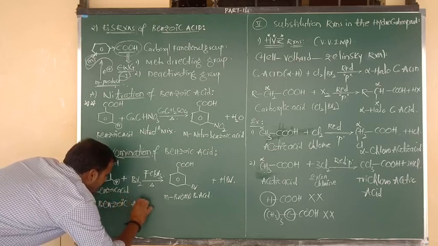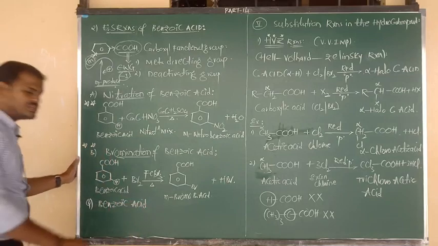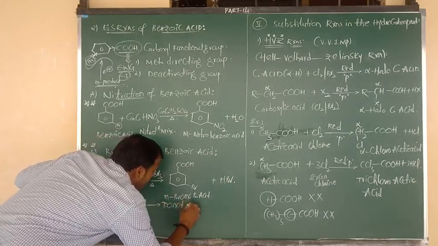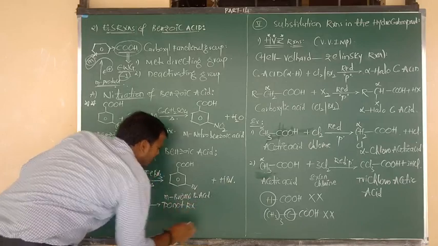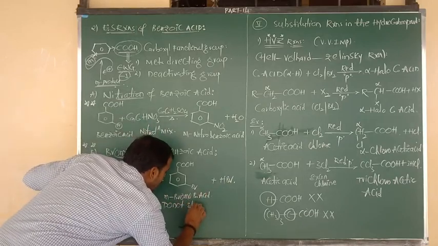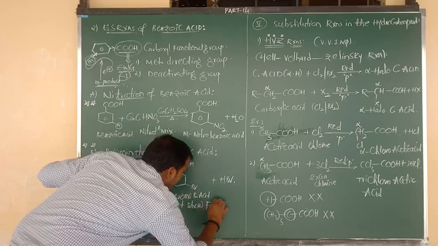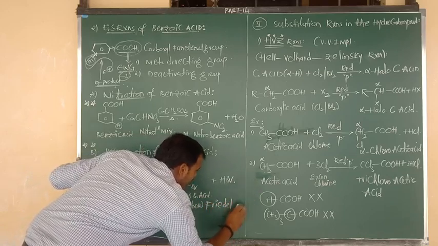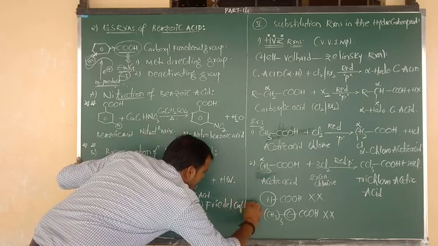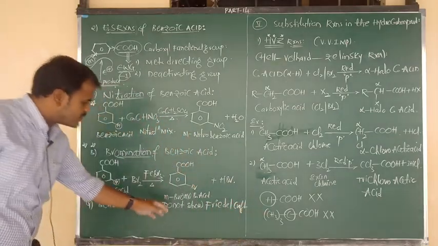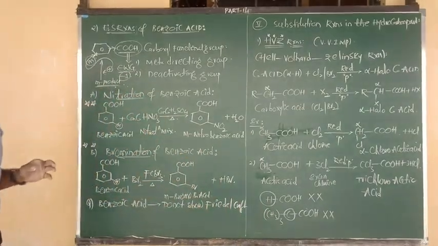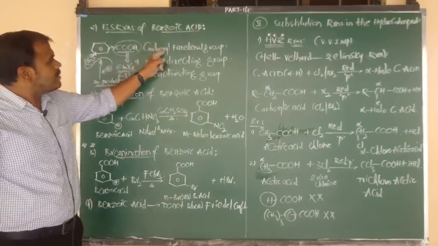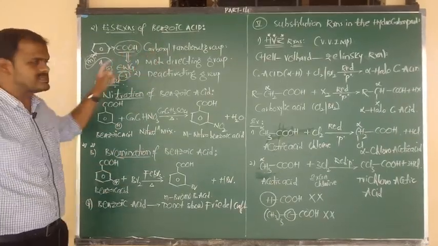Benzoic acid does not undergo, or does not show, the Friedel-Crafts reaction because in benzoic acid, COOH, the carboxyl group, is there.